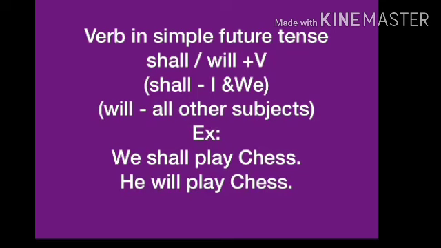For first person singular, first person alone, I and we alone, we have to use shall. Nowadays, will also can be used for first person pronouns I and we. Will plus verb should be used for all the other subjects. For example, we shall play chess. He will play chess. Here, instead of we shall play chess, we can use we will play chess also.